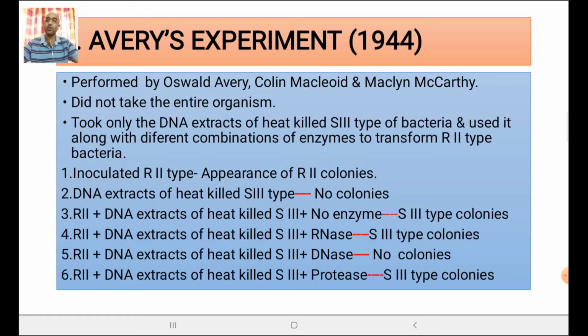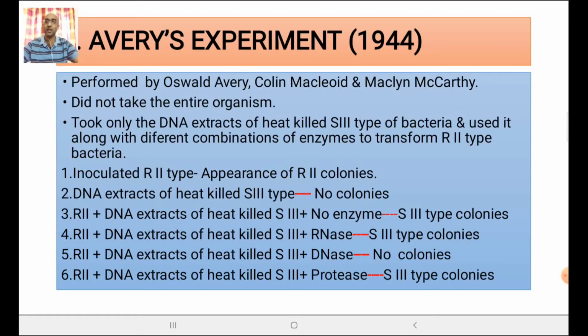First, he inoculated R2 type, then he found that R type colonies were there in the petri dish where inoculation was done. Then he got the DNA extracts of heat killed S type. Then he again cultured it. There were no colonies in the petri dish.